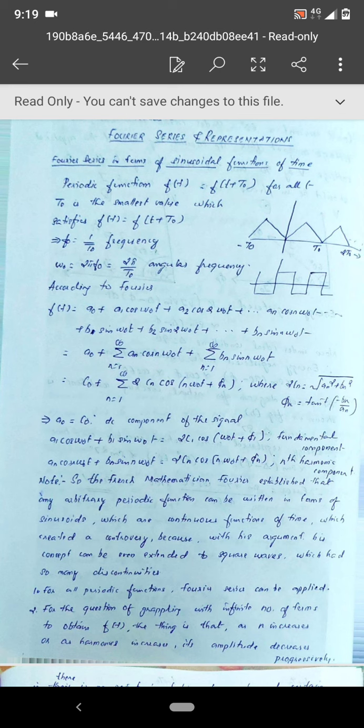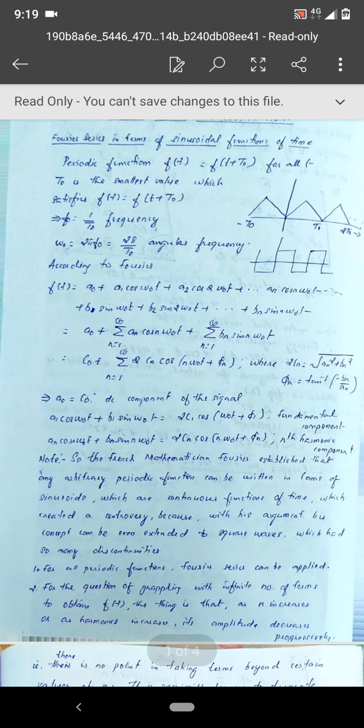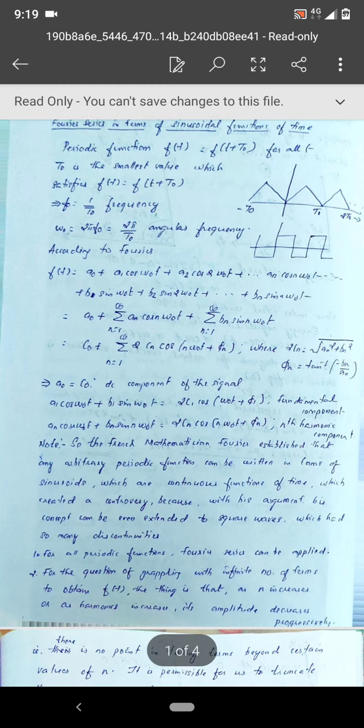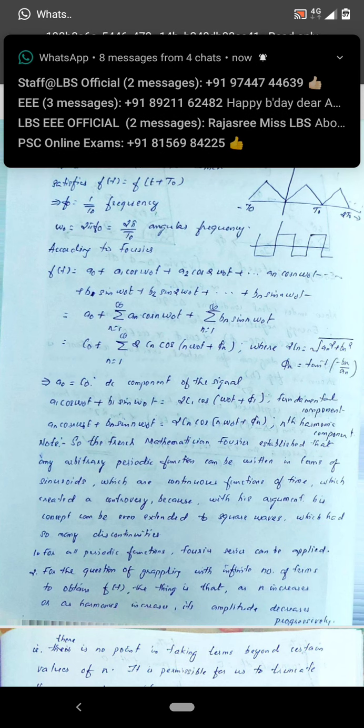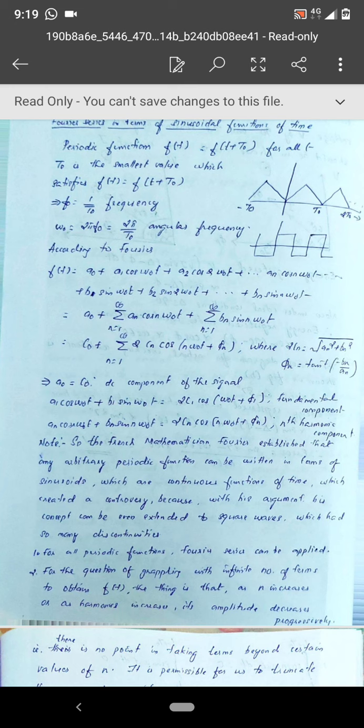So h of j omega has its own magnitude. The thing is that the input and output are both sinusoids, but the difference is that the output is a transformed sinusoid, which is having a different magnitude, that is the magnitude of h of j omega, and it will be having some different phase. If initially the phase of the input was theta, then the output sine wave will have a phase like theta plus alpha.